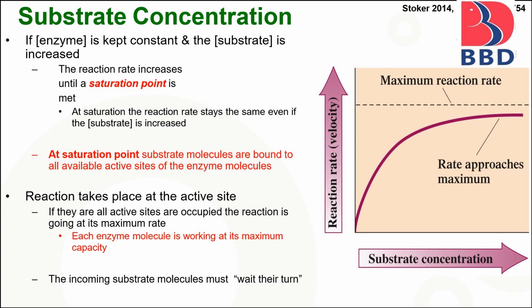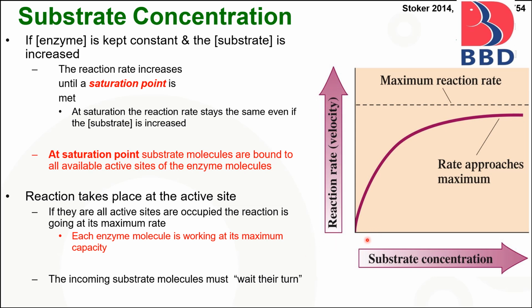And the next factor is substrate concentration. When we increase the concentration of the substrate while keeping the enzyme concentration constant, the rate of reaction increases until the saturation point is met. At saturation, the reaction rate stays the same even if the substrate is increased.